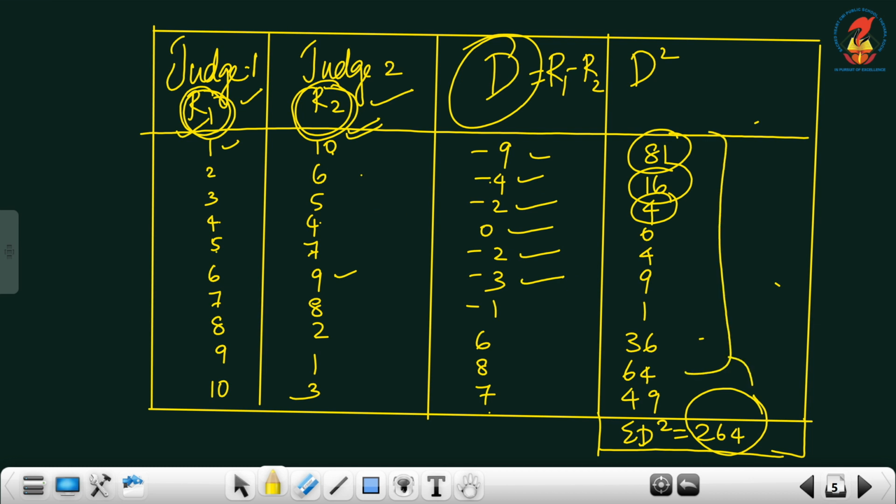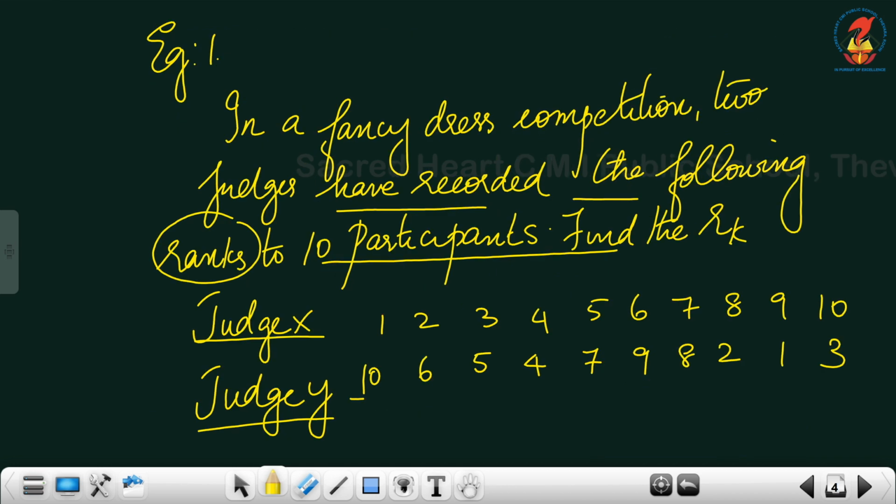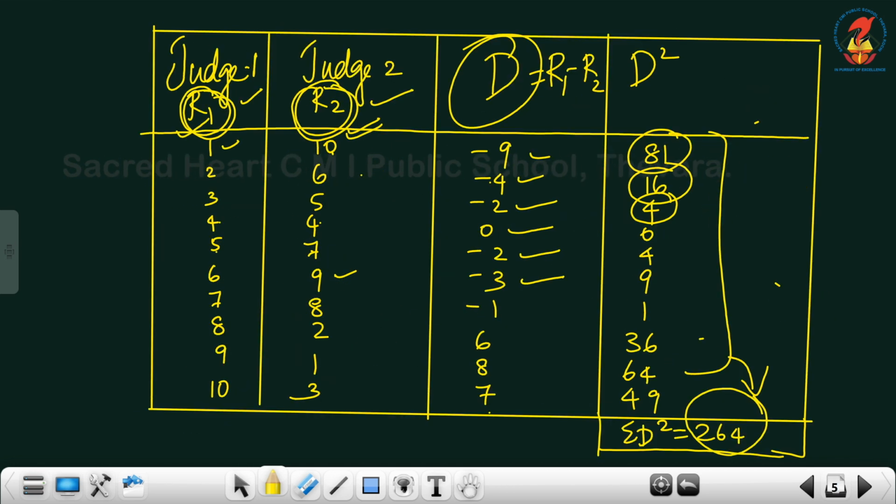After totaling all this, I got the value as 264. Now, therefore, apply the values in the formula. Rk is equal to 1 minus 6 into sigma D square. Isn't it? 6 is in the numerator.